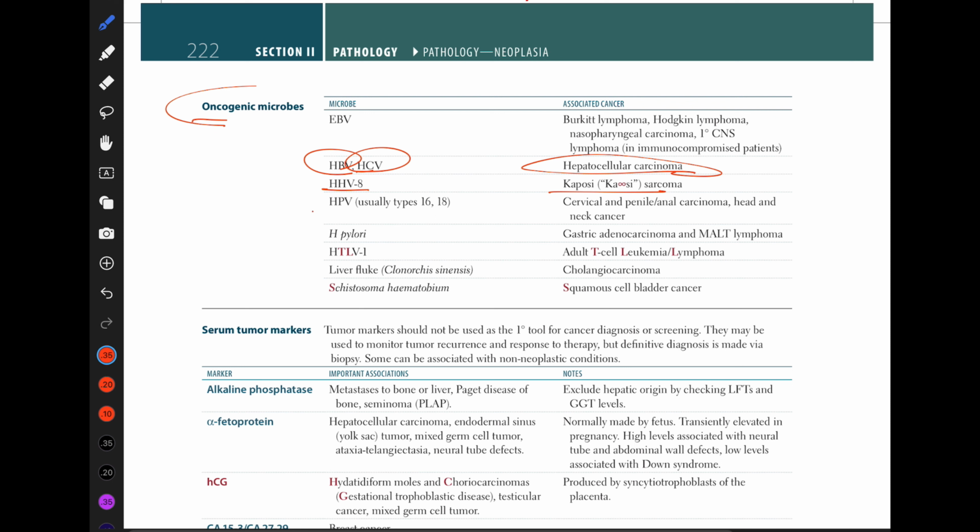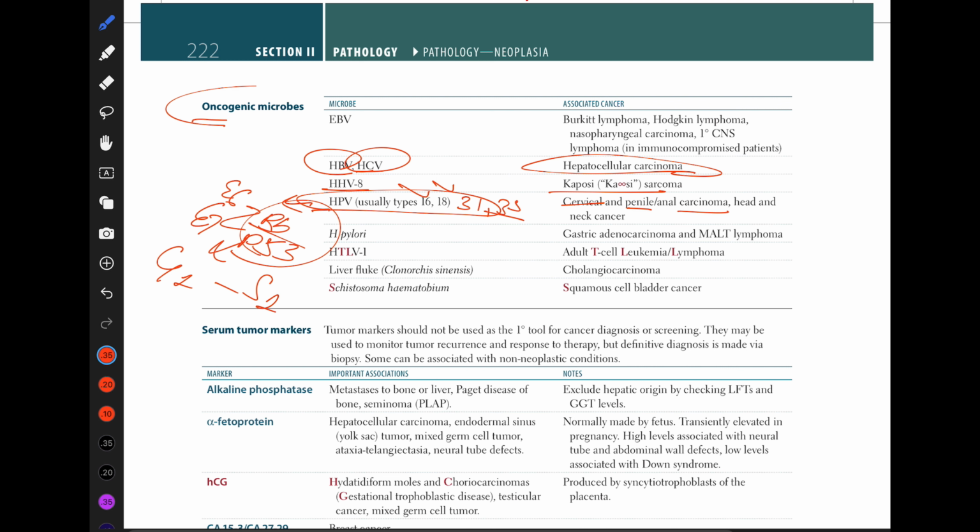Secondly, we have HPV, human papillomavirus, usually types 16, 18, 31, 33, and they can cause cervical carcinoma, head and neck carcinomas. Actually, they mostly cause it by suppressing the tumor suppressor genes. E6 and E7 are going to suppress our tumor suppressor genes RB and P53, which, if you know, is a checkpoint between G1 and S phase.